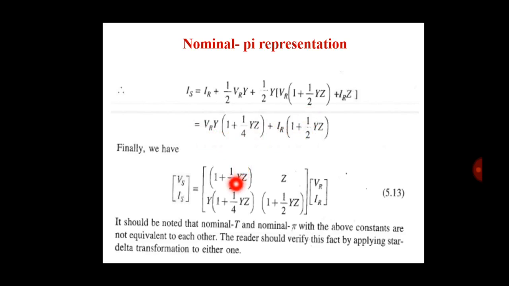So we write VS and IS with the constants A, B, C, D and VR and IR. It should be noted that nominal T and nominal pi with the above constants are not equivalent to each other. These constants and the nominal T representation constants are not equivalent.